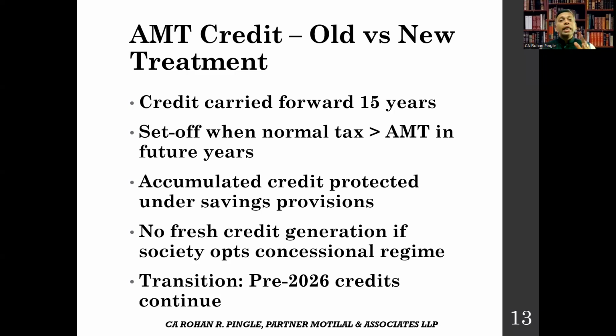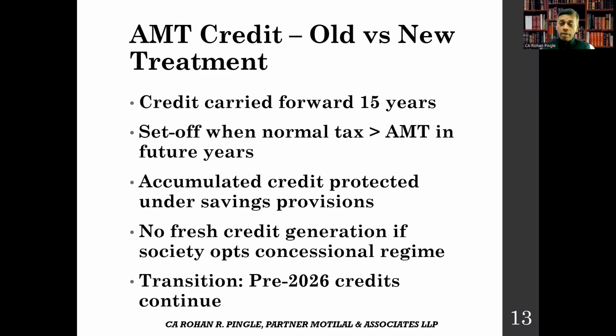Because in companies' cases, in the MAT case, credit accumulated as on 31st March 2026 can be utilized only when they shift to the new regime, and that is also to the extent of 25%. If they continue with the old regime, then they cannot claim the MAT credit. That is the main difference.